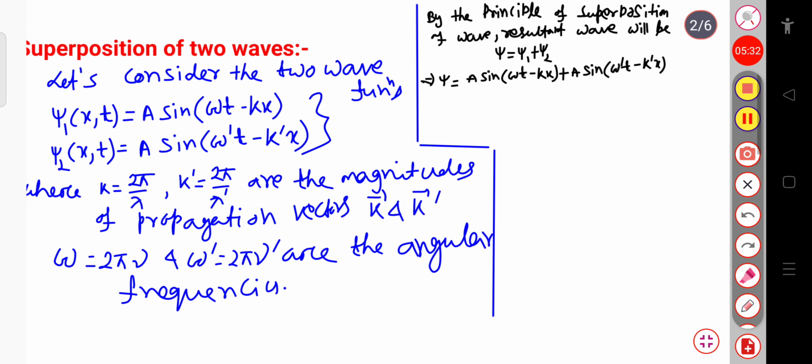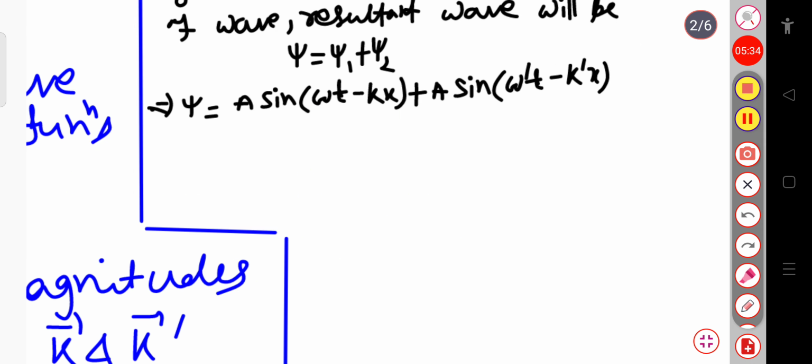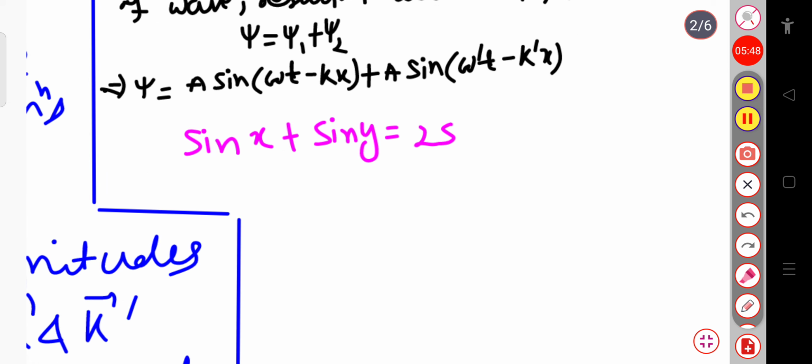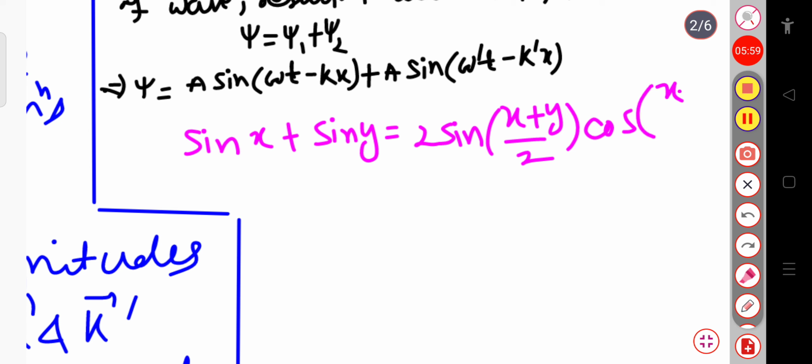Okay, now we know that sin x plus sin y is equal to 2 into sin of (x plus y) by 2, into cosine of (x minus y) by 2. Cosine of (x minus y) by 2, this is my formula.